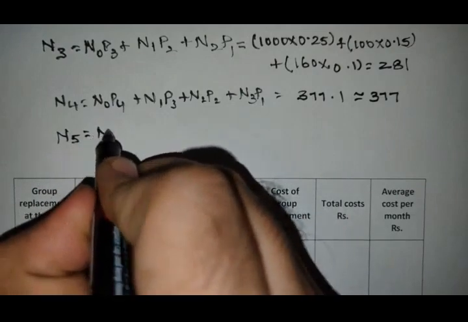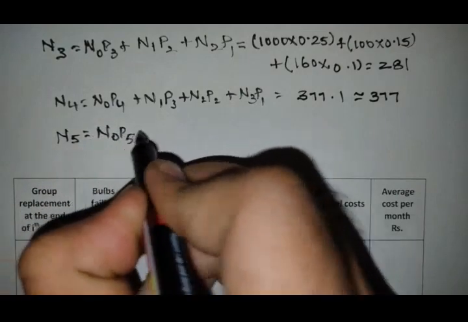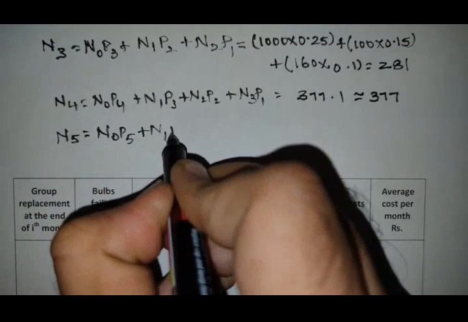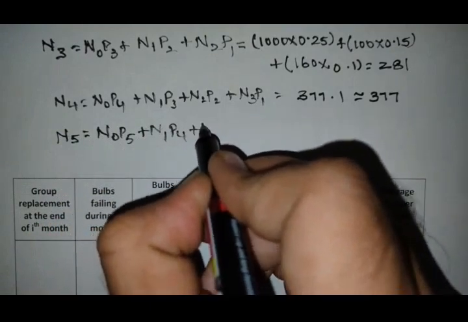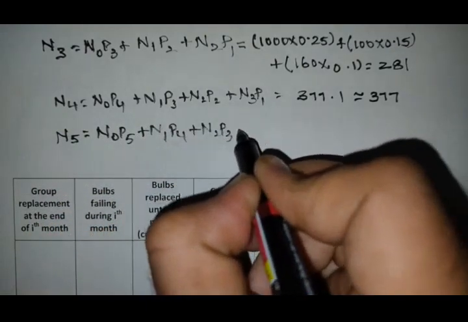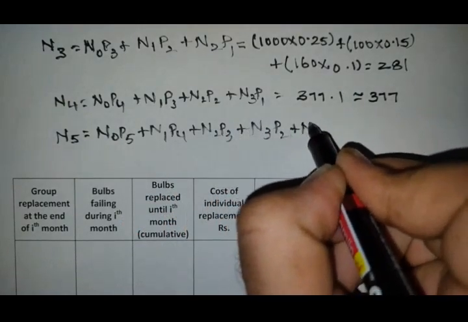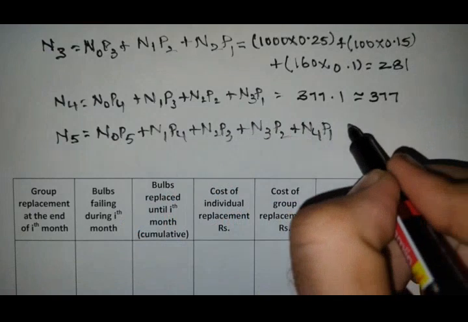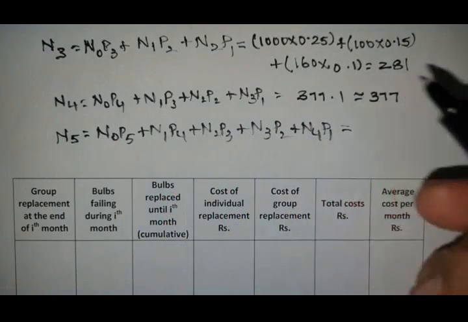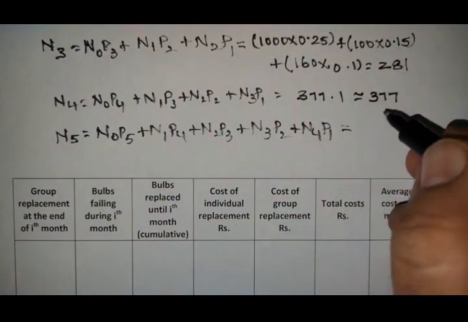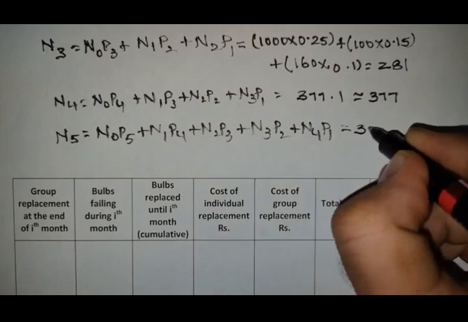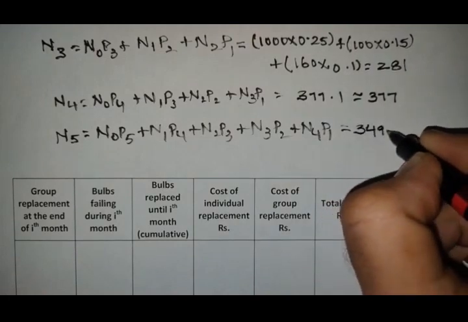Okay. Next, calculate N5. The formula for N5 is N0 into P5 plus N1 into P4 plus N2 into P3 plus N3 into P2 plus N4 into P1. If you substitute all of those values, you will get 349.85.